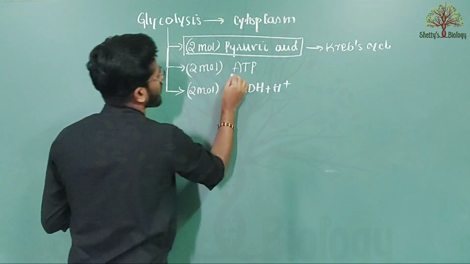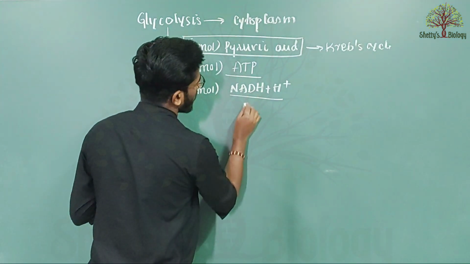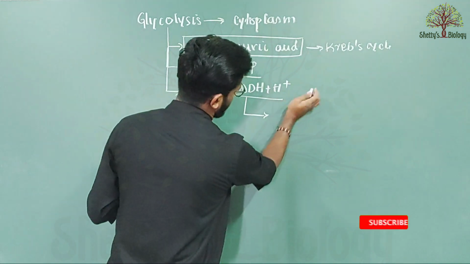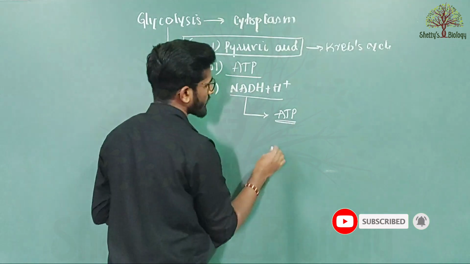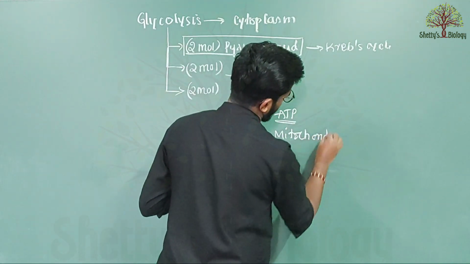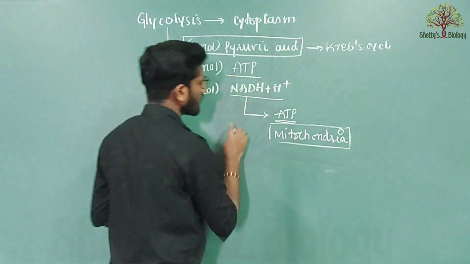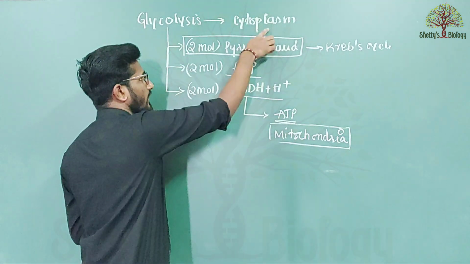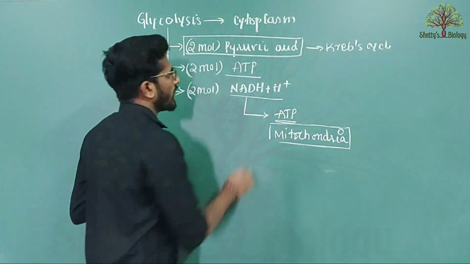And what happens to this ATP and NADH2? You must know that NADH2 leads to the production of ATP, but that takes place in the mitochondria. The ATP production takes place in the mitochondria, so this NADH2 must enter inside the mitochondria, because now it is in the cytoplasm. It should enter inside the mitochondria.